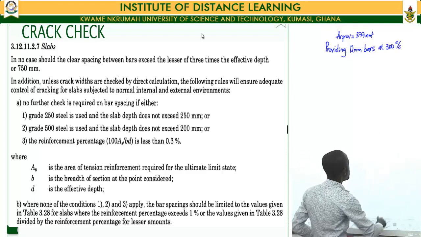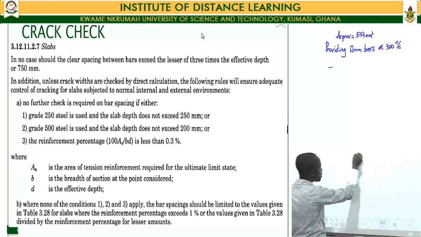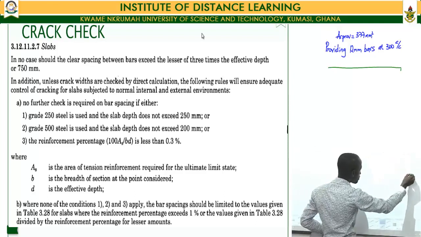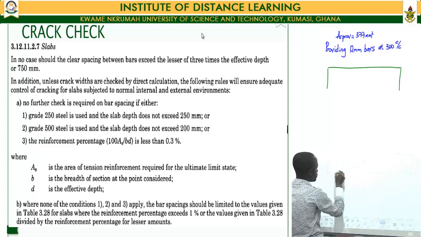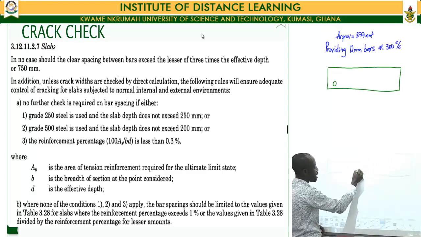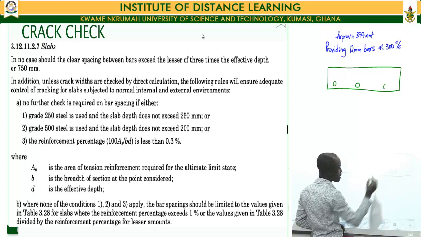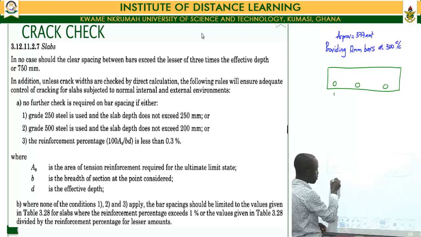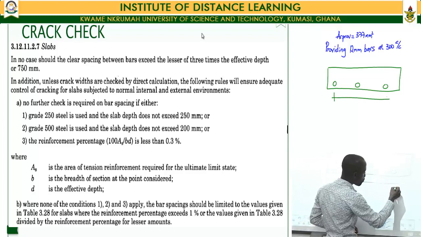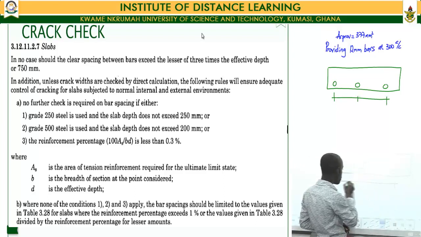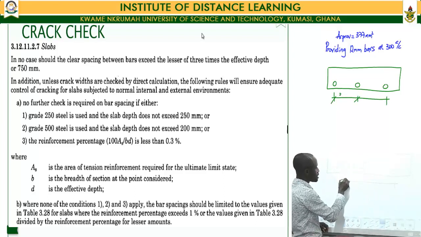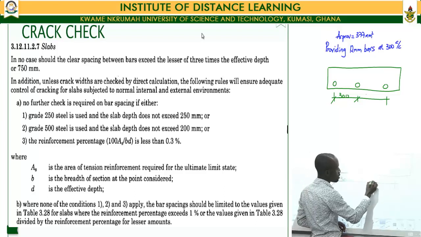Now, what does this mean? It means that if I take my concrete section, my reinforcements are distributed within centers of 300 mm. So from the center of one reinforcement to the center of the other reinforcement, the distance is equal to 300 millimeters.